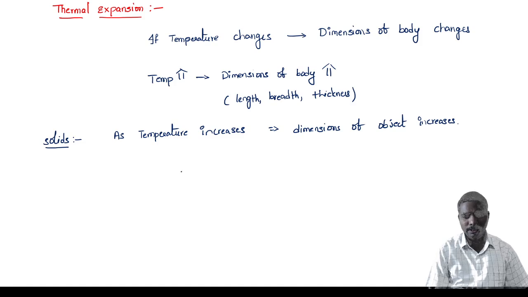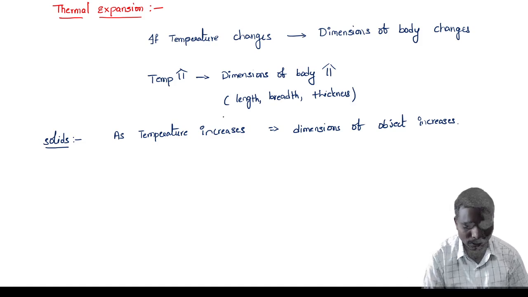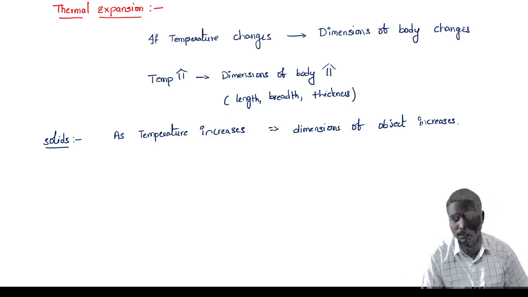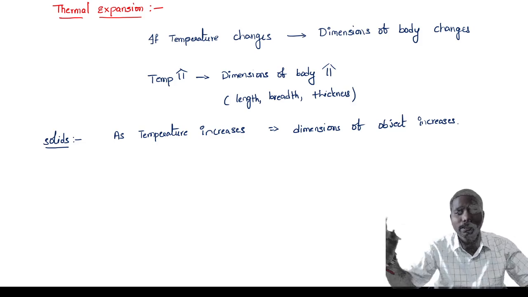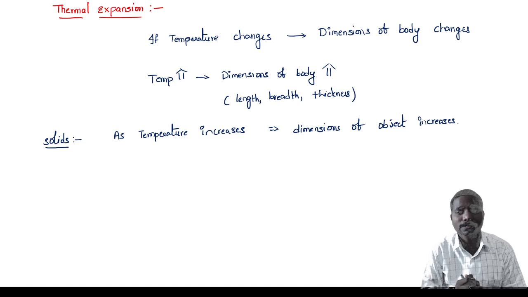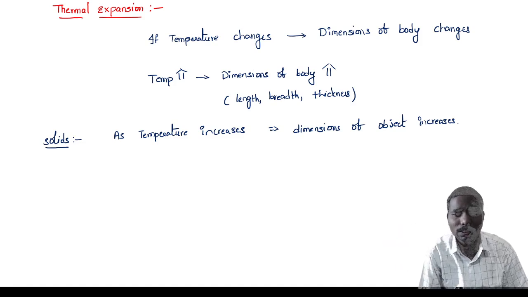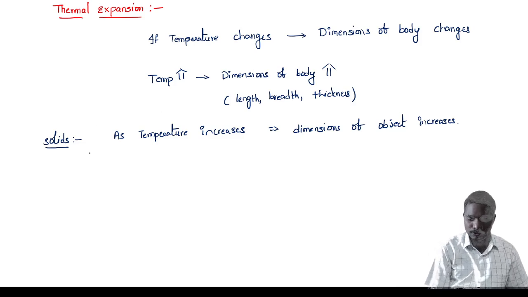Dimensions of the object increase. You can also observe this: in summer, metals expand; in winter, metals contract. We can observe it.